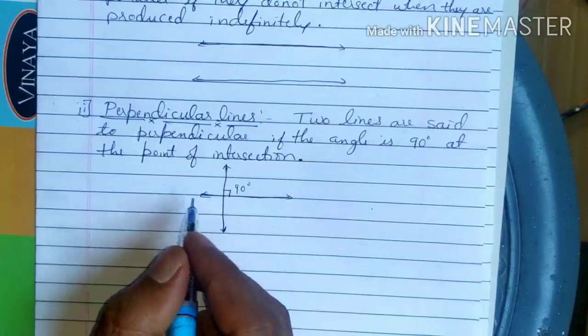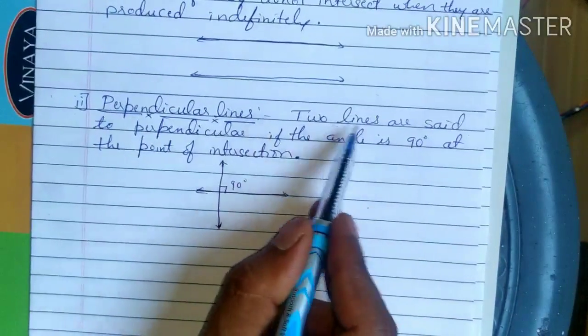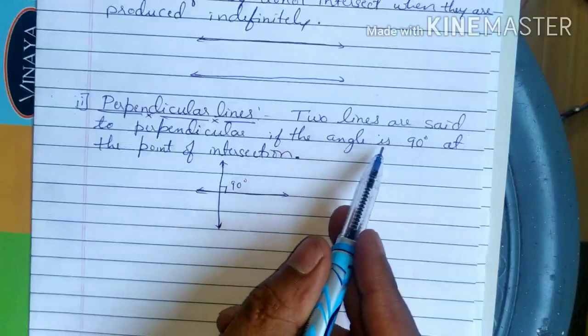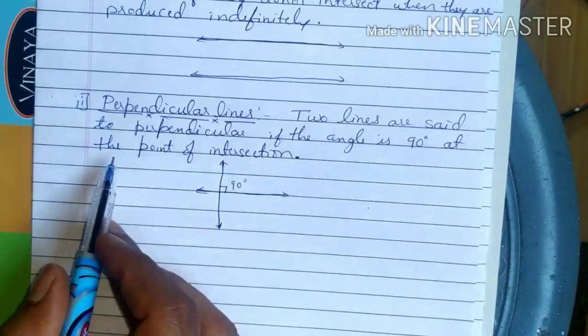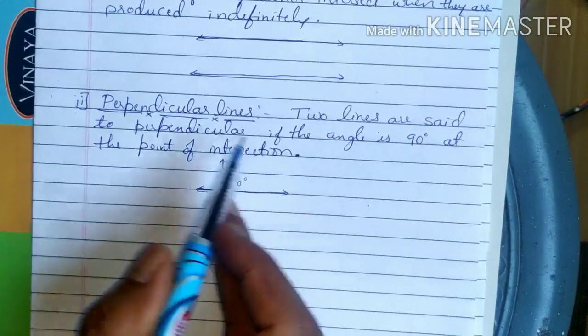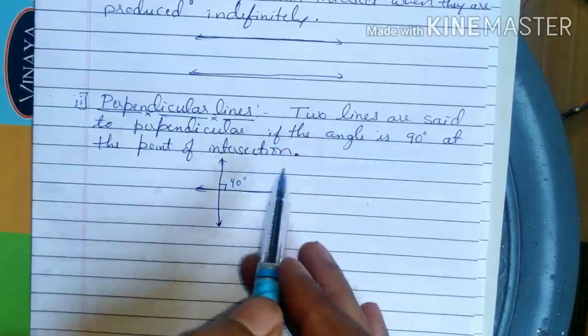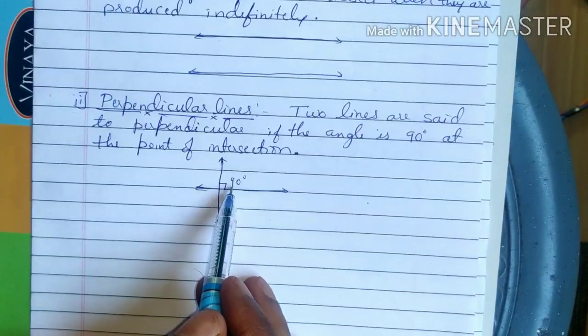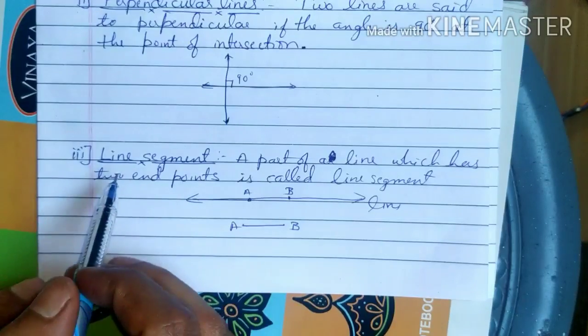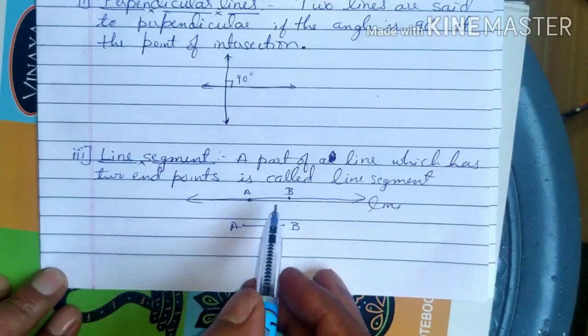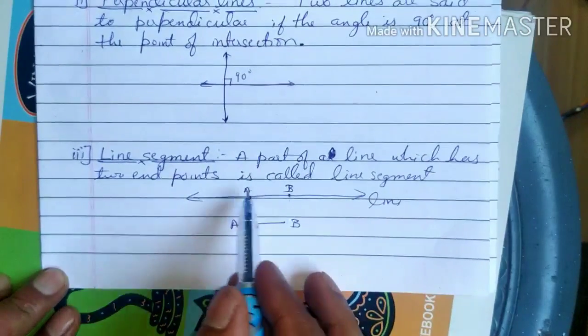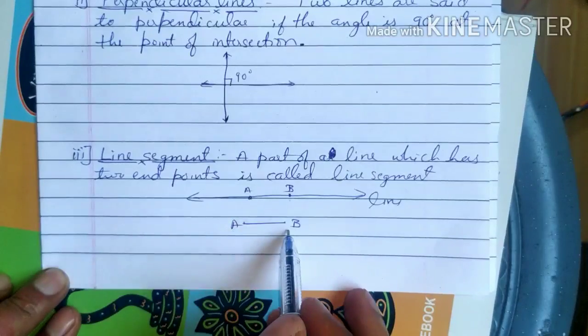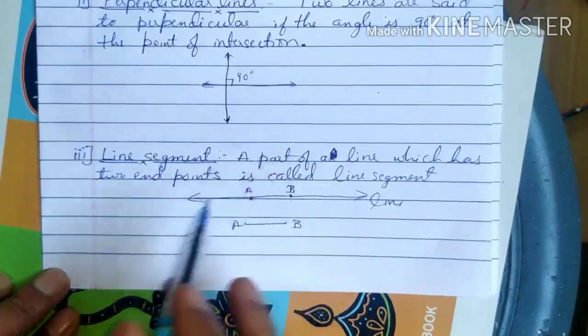Next one, perpendicular lines. Two lines are said to be perpendicular if the angle is 90 degrees at the point of intersection. So that is, if the angle between two lines is 90 degrees, you can define it like that also. So like this, the angle is 90 degrees. Next, line segment. A line segment is nothing but a part of a line. If you consider any part with two endpoints, that is called a line segment.